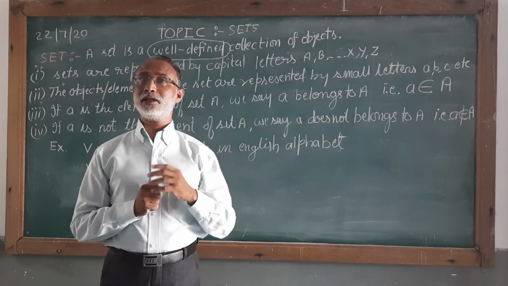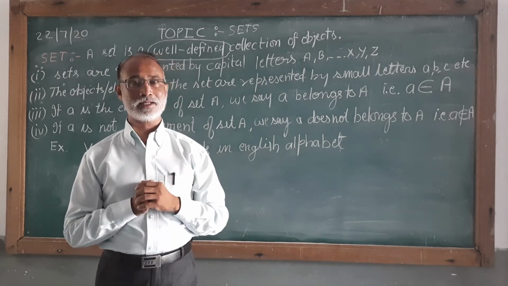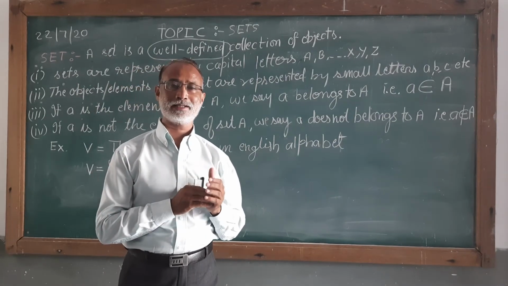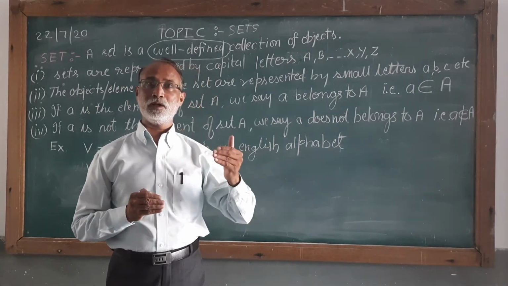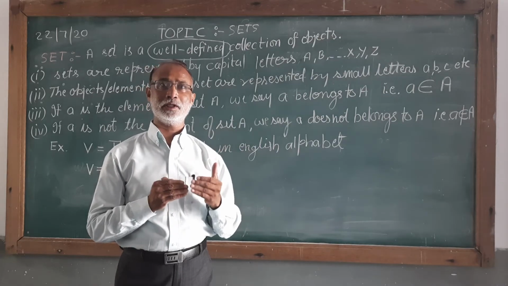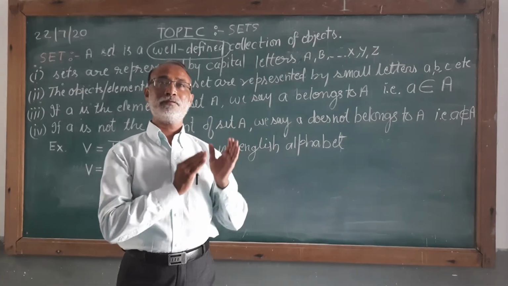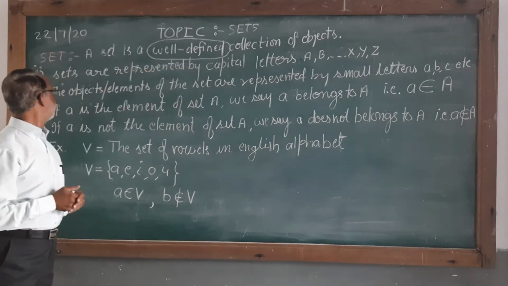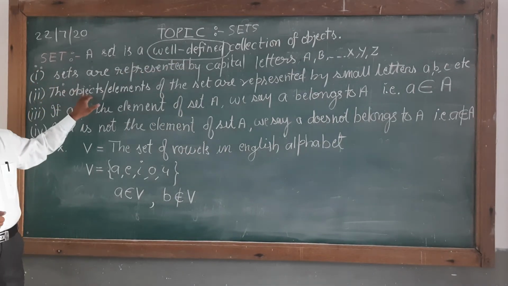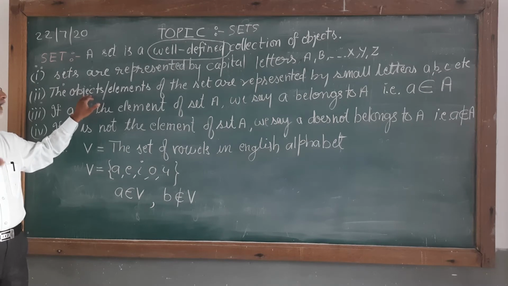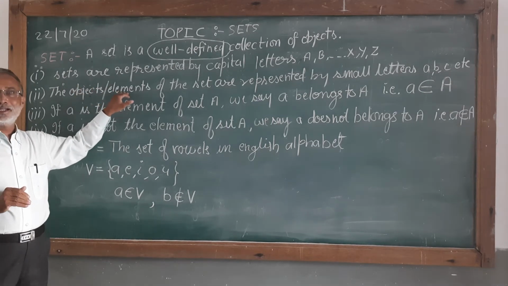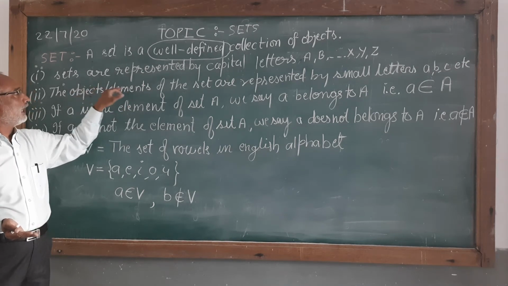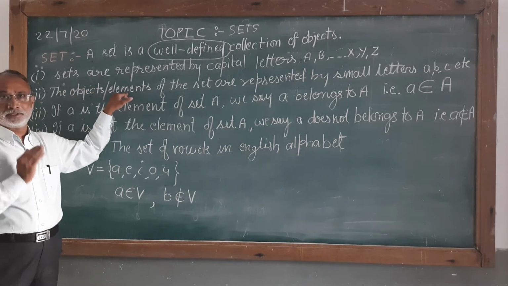The knowledge of set is very important in 11th class because set is the language of modern mathematics. That means from this class onward, whatever definition you will give about the various aspects, that will be in terms of set only. Now let me take a few points. The objects which you are collecting in the set theory are known as elements, or sometimes we call them members also. So objects, elements or members are synonym terms.